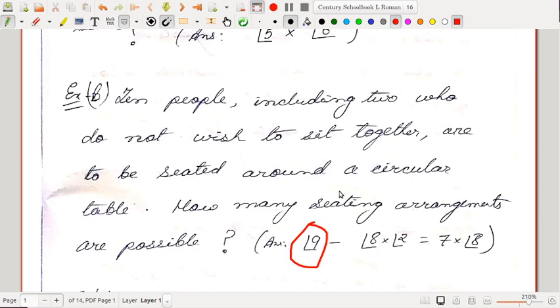So 9 people can be arranged around a circular table in factorial 8 ways. Okay, but each of these two people among themselves, they can be arranged in factorial 2 ways. So the number of arrangements where these two people sit together is factorial 8 multiplied with factorial 2, right? So the total number of arrangements where these two people do not sit together is factorial 9 minus factorial 8 into factorial 2. Okay, so that comes out to be 7 into factorial 8.